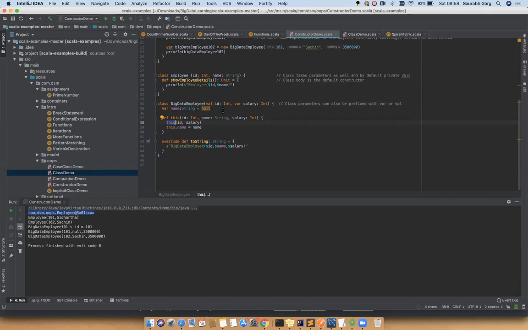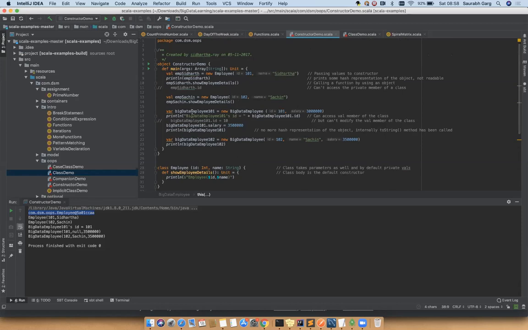With that, you have created a big data employee 101. So new big data employee, you passed 101 and 30 lakhs. Then you saw that you can access the ID attribute because you have defined the attributes with the var or val keyword, so these are non-private. And then you overrode the salary value also, like big data employee 101 dot salary equal to 35 lakhs. You just override the value because salary has been declared with the var keyword. Then you call println, and it prints big data employee 101 null 35 lakhs.